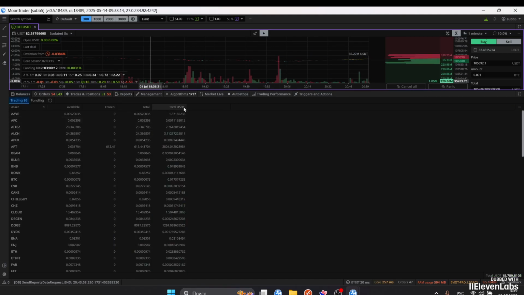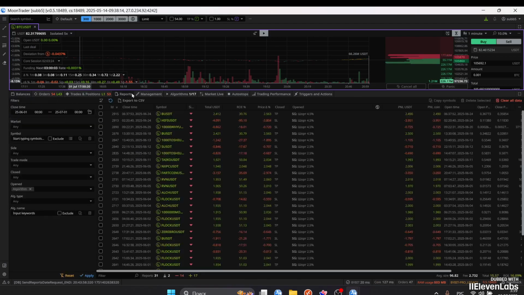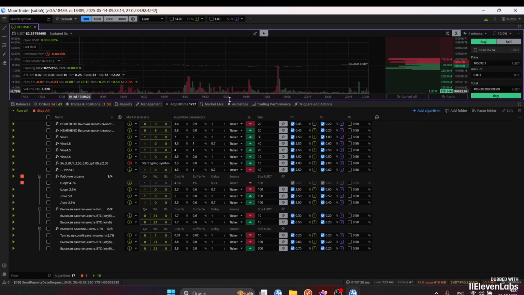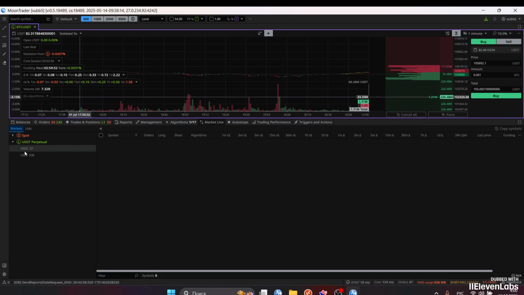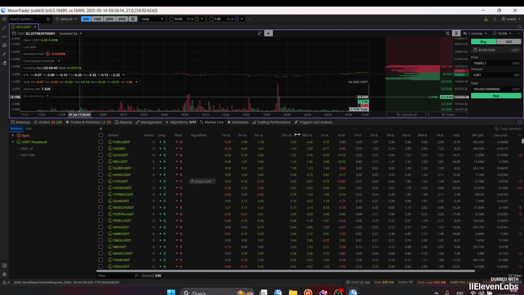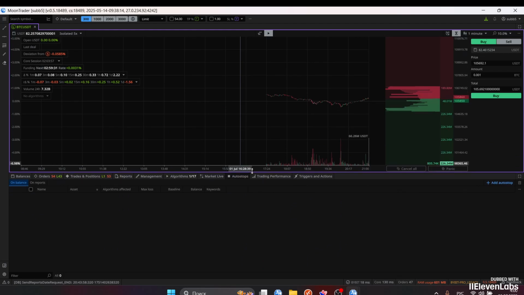Here is the MoonTrader terminal. It displays everything completely. It has a very convenient panel with all your coins, all your orders, trades, positions. Also, you can check, apply filters right here, algorithms that are enabled, which you are testing. Live market is very convenient. You can immediately understand what's happening in the market, where to look, where there is movement. For example, we can open a 15-minute delta and see which coin has increased the most in the last 15 minutes. And of course, there are just a huge number of such features in this terminal, just a million.